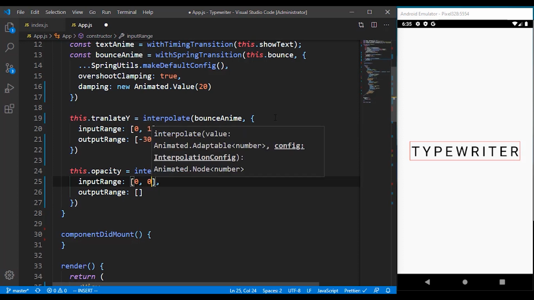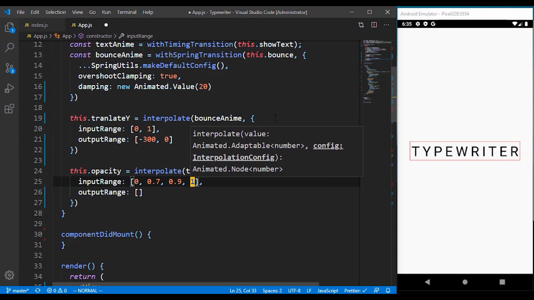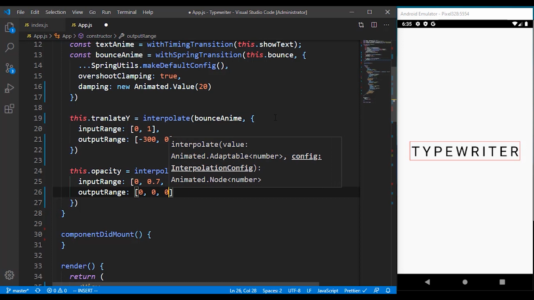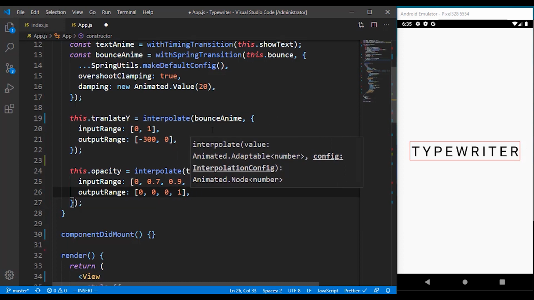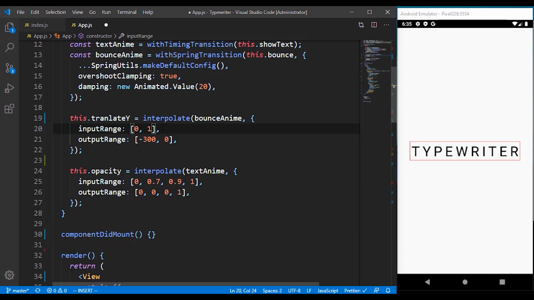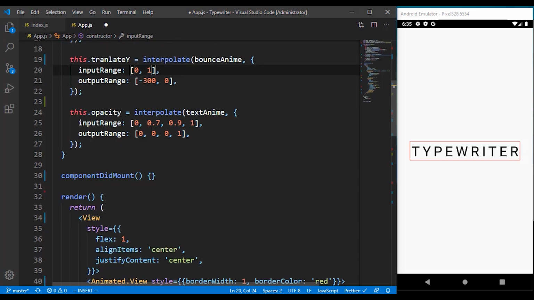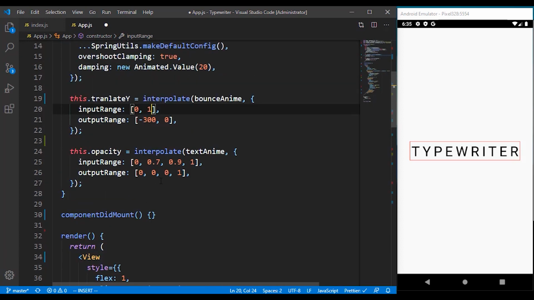For this one, I want 0.7, 0.9 to 1, and then I can set it to be 0 in all these ones except for the last one, so that once this one almost finishes, then we can show the text. So let's go ahead and put our values.